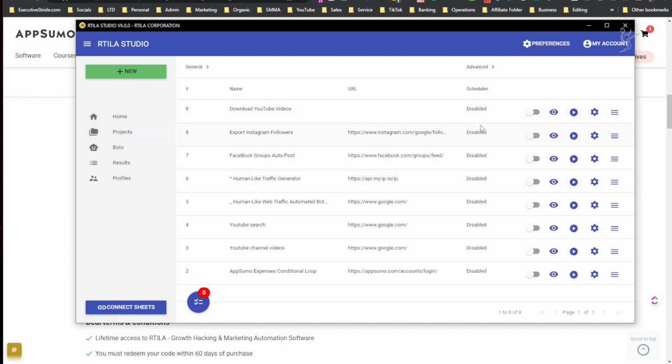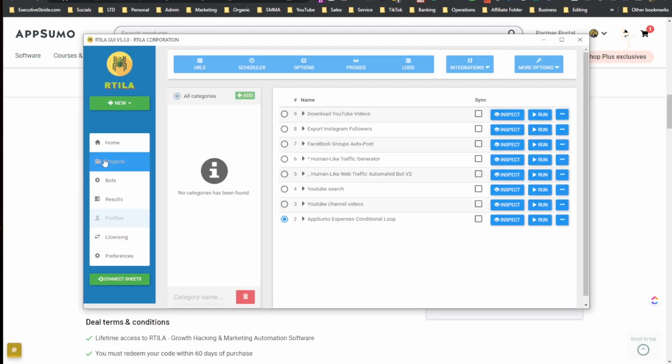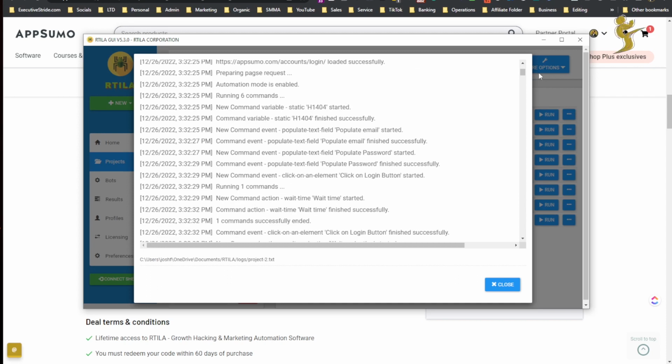All right, projects are right here. So I'll show you that in a second. Honestly, at the moment, obviously 6.0 is in beta. It's kind of easier on this one, in my opinion. This GUI, the 5.3, this is the latest version that's not in beta. And by the way, guys, you can max screen this as well if you want. I'm just keeping it like this. But let's go. So there's more options: reports, JS actions, CAPTCHA, integrations, FTP, SMTP, email, webhook, local file, and then logs. You can see logs right here.